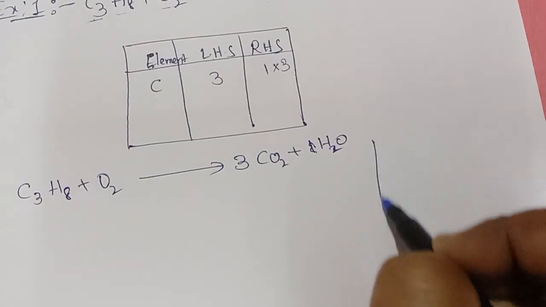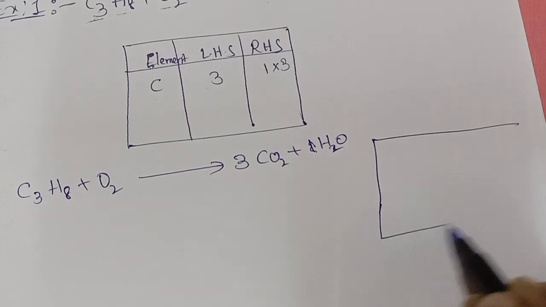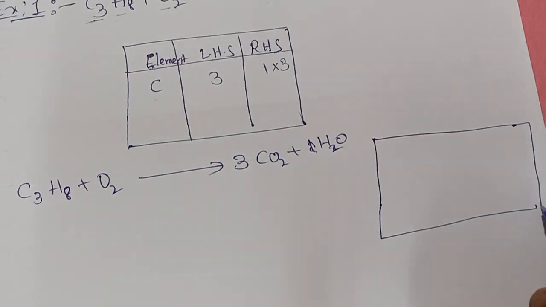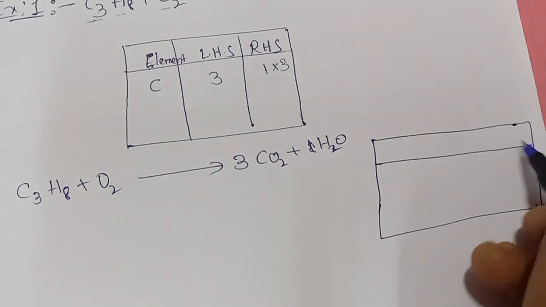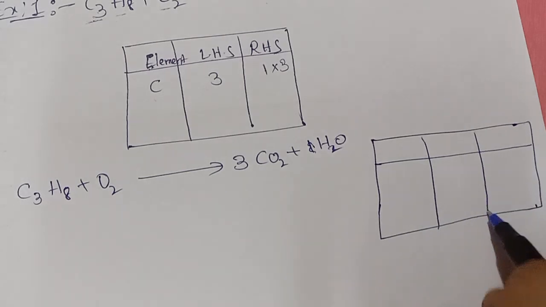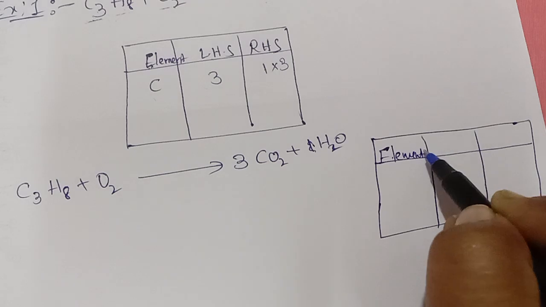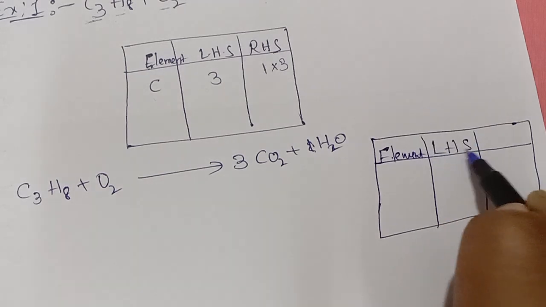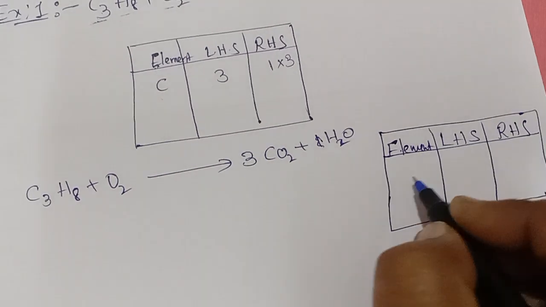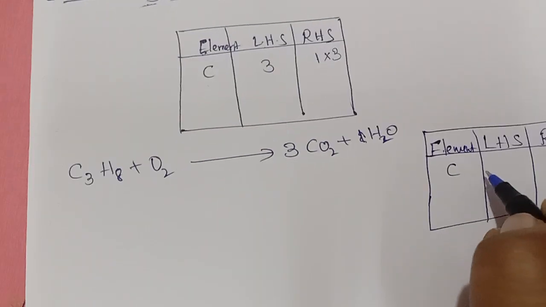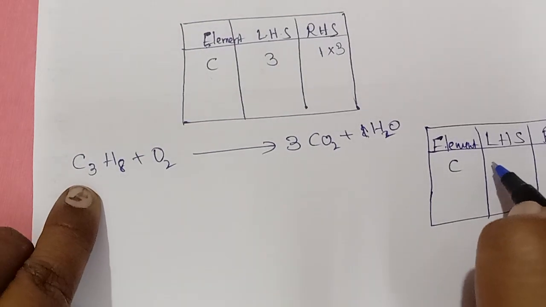Okay, now again draw your box here. Every time you have to write elements, LHS and RHS, right? Carbons on the left hand side, how many are there? 3.